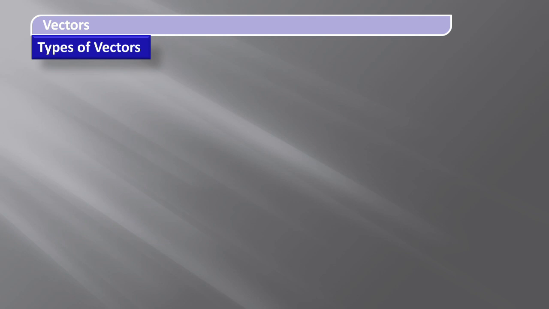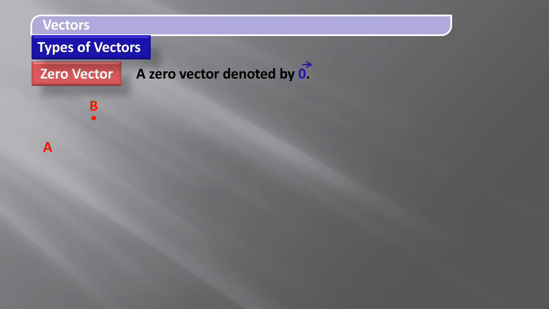So we will discuss types of vectors. First one, zero vector. Consider the directed line segment with two points A and B. Here observe, students, both the points A and B are coincident. A zero vector is always denoted by 0 with an arrow mark on it.